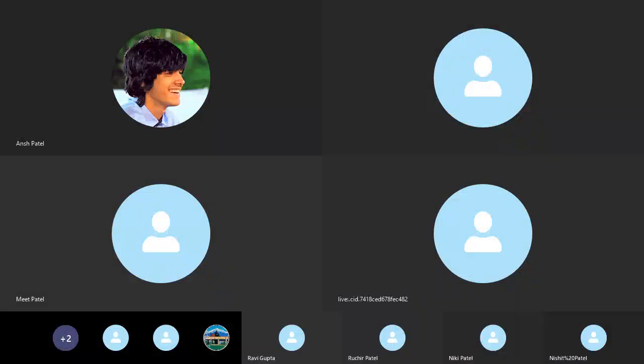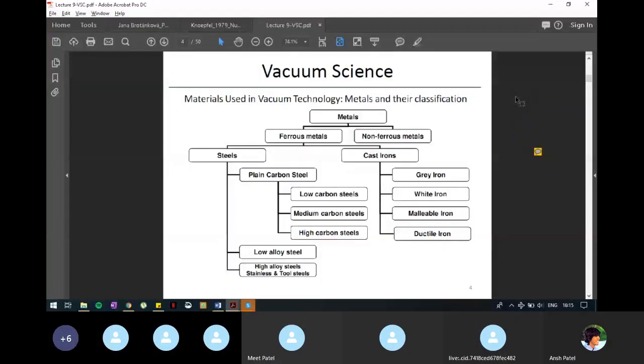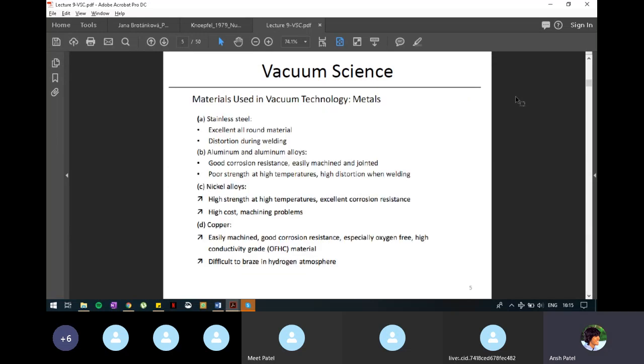are brittle in nature. That's why people don't use it for making the chamber and all. But part of the structure can be made by using cast irons. Okay, go to the next slide.